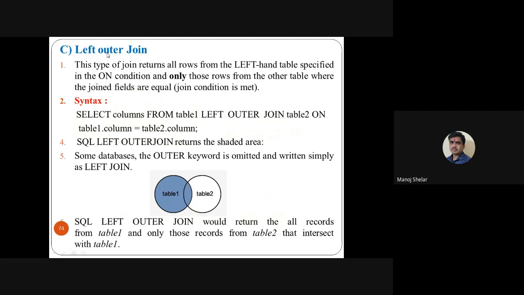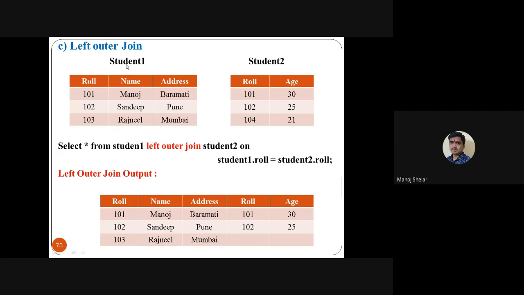Left outer join: the left table is displayed as it is. In case a left entry is not available on the right side, display blank. Same example, student 1 and student 2. Roll number, name, and address; roll number and age. So a simple query: select star from student 1 left outer join student 2 on student 1 dot roll number is equal to student 2 dot roll number.